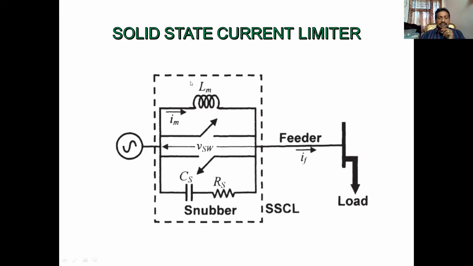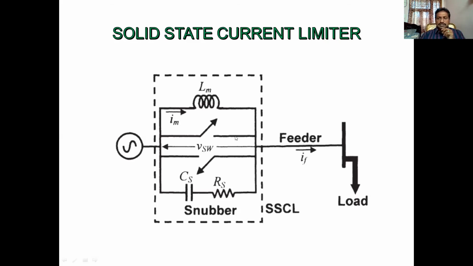So the fault current will flow through this closed path, the current limiting reactor as well as the snubber circuit, and after some time the current will be nullified. After the fault is rectified, you close this again, which brings the thyristors back to the on position. This is how we can control the fault current, or any change in the voltage magnitude or frequency. So this is about the solid state current limiter.